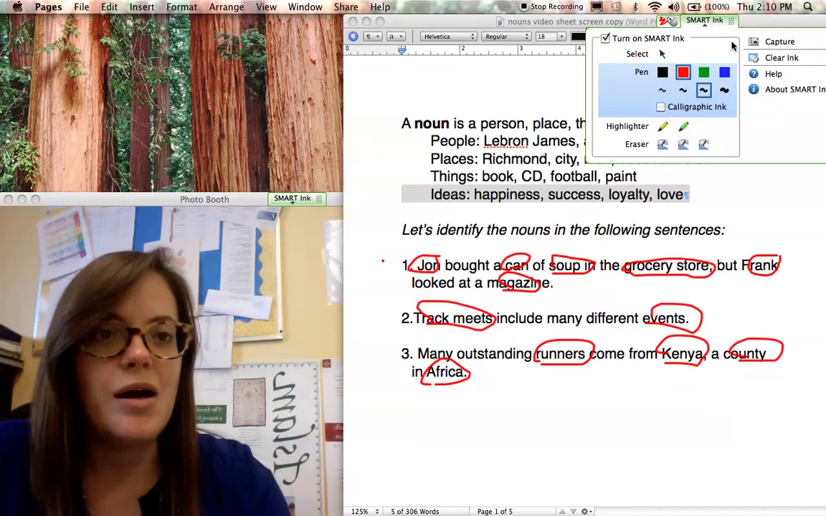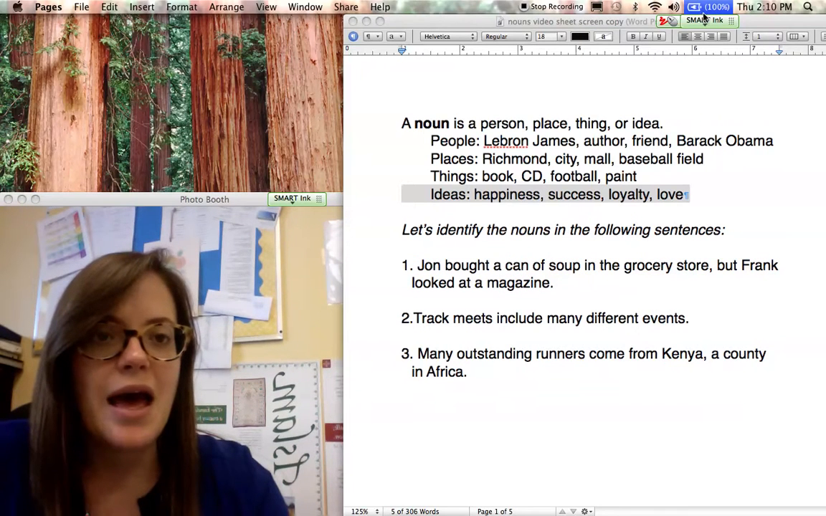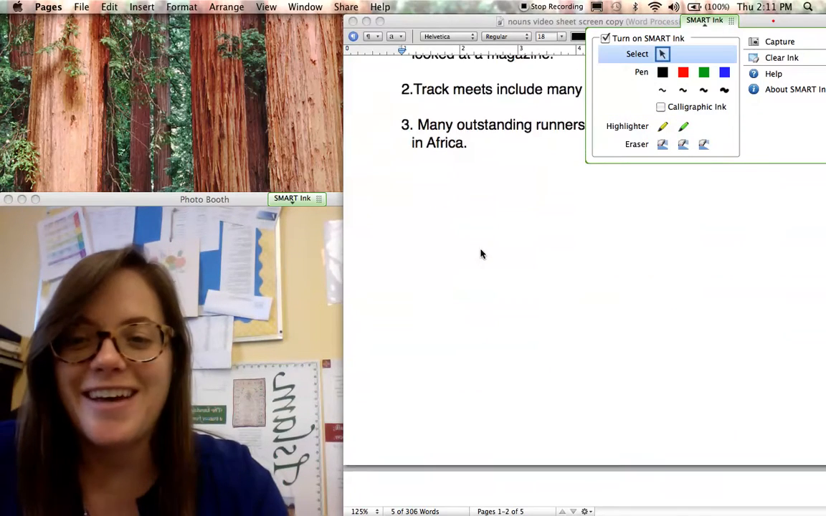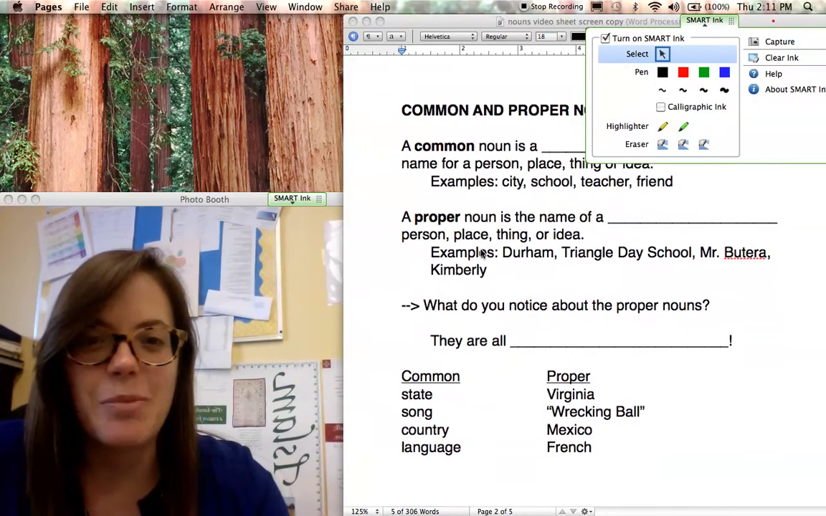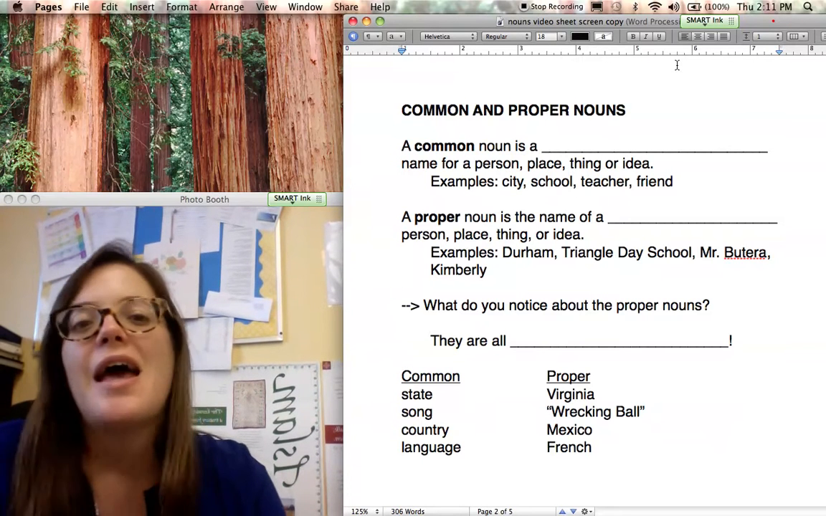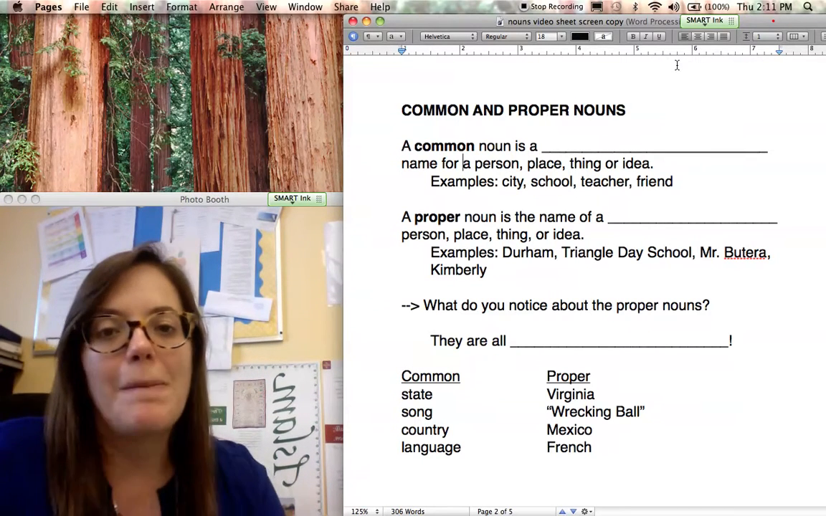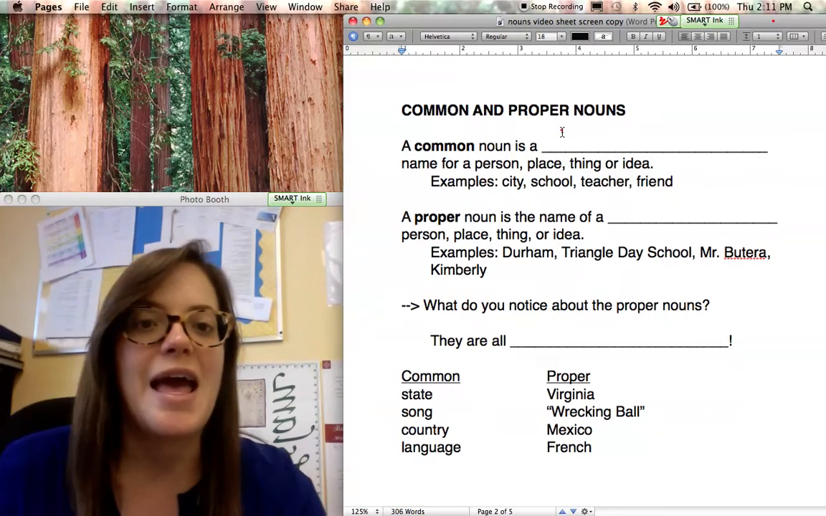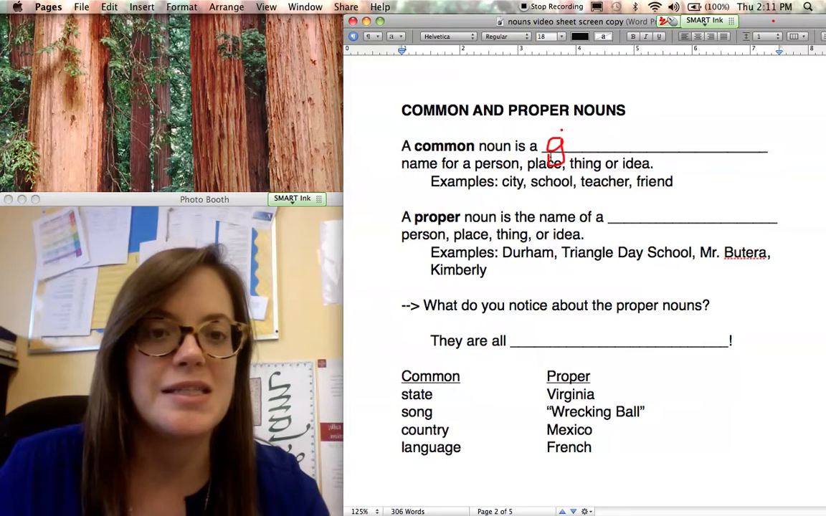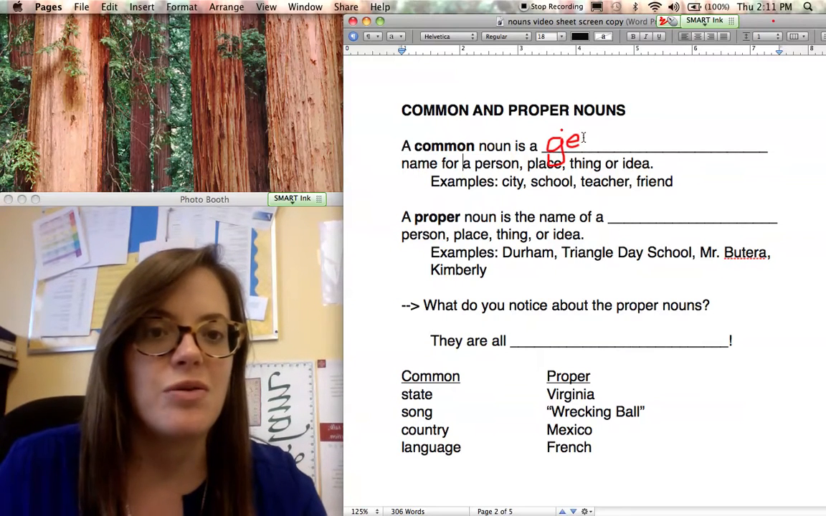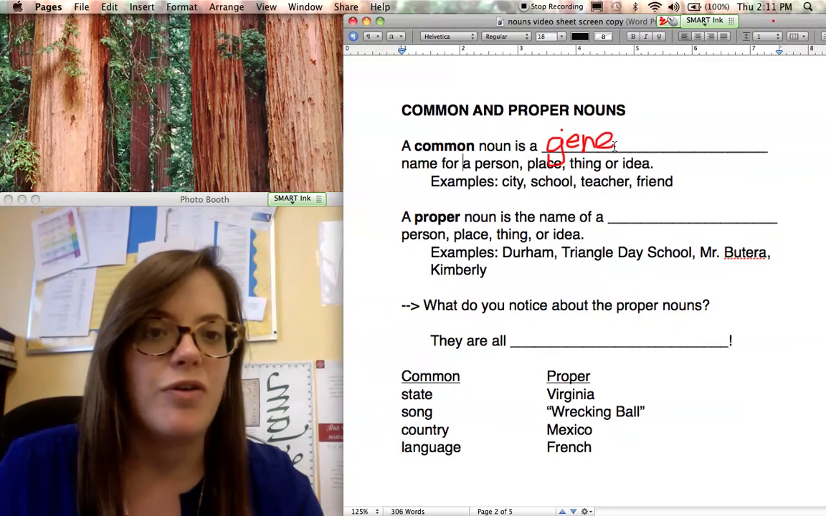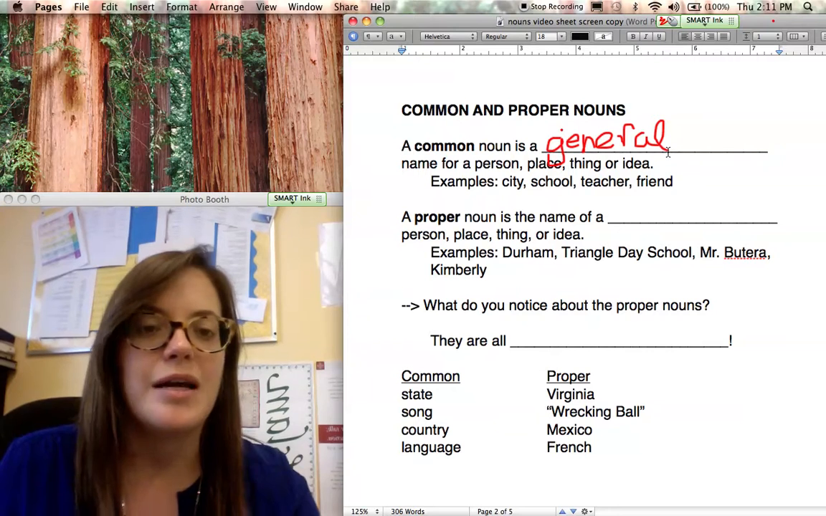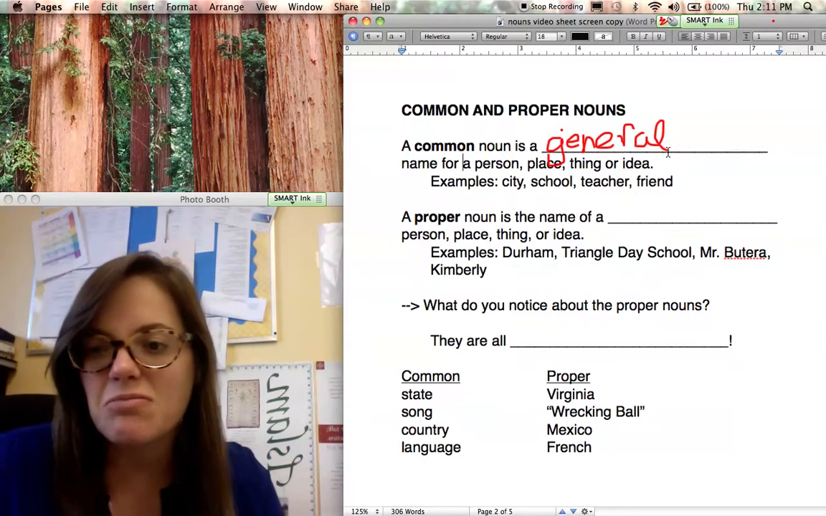All right, so let's take a look at a couple different types of nouns that we need to know the difference between, and that's common or proper nouns, okay? So a common noun is a general, and I want you writing this down on your line, a general name for a person, place, thing, or idea.